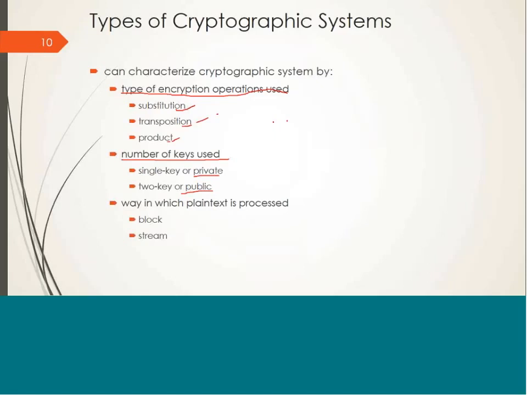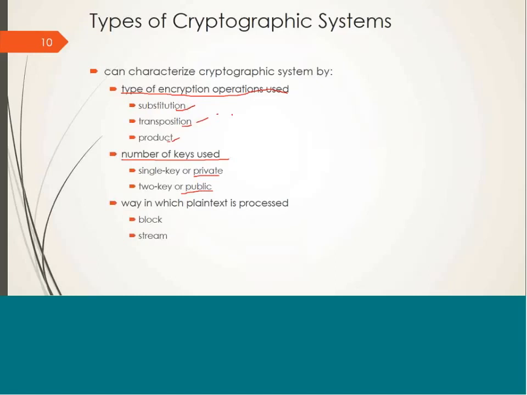But researchers have proved that if we use substitution alone or transposition alone in a cryptographic algorithm for performing encryption, they are vulnerable. They can easily be broken.